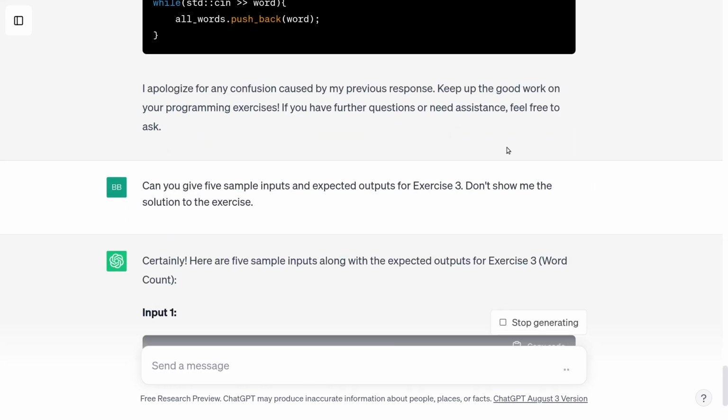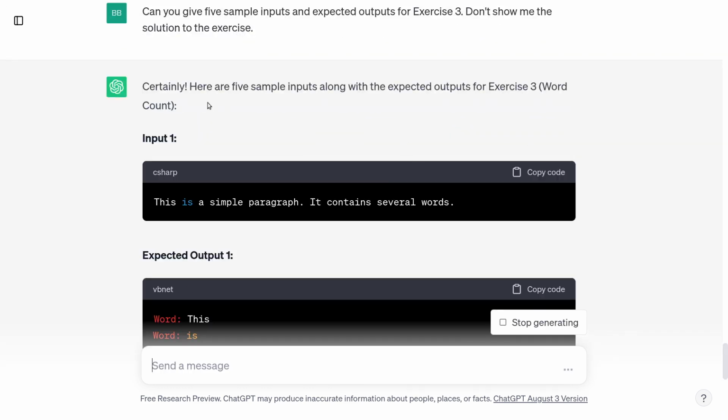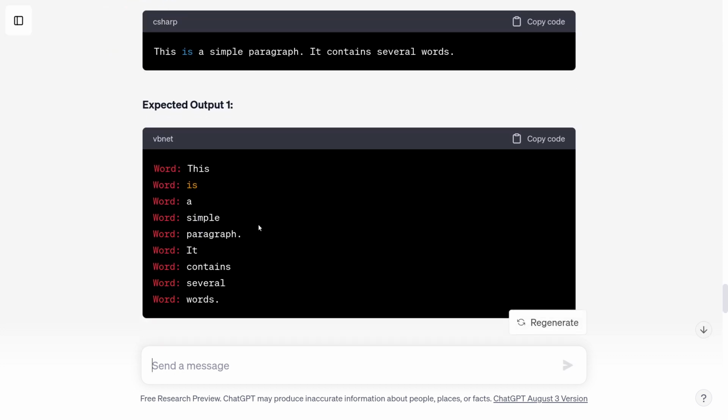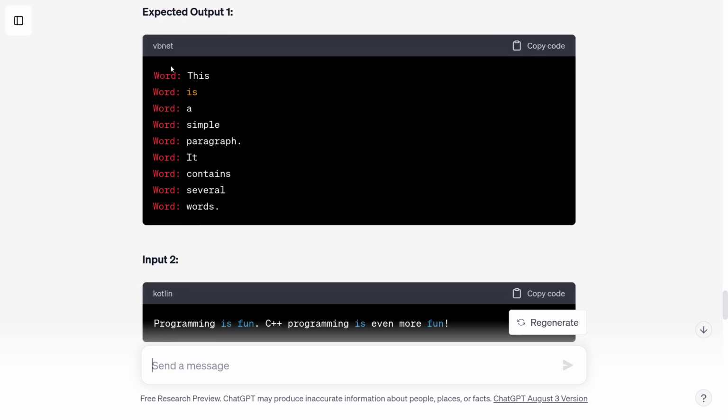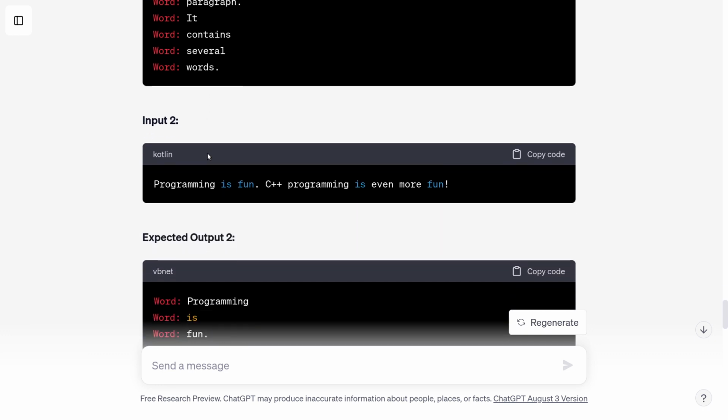Oh, I forgot to put a question mark, but I think it'll understand. This is a sample paragraph. It contains several words. So I noticed that I don't see any words that appear twice. And so the expected output is this is a sample paragraph. It contains several words. That doesn't make any sense. But okay, we'll keep going.